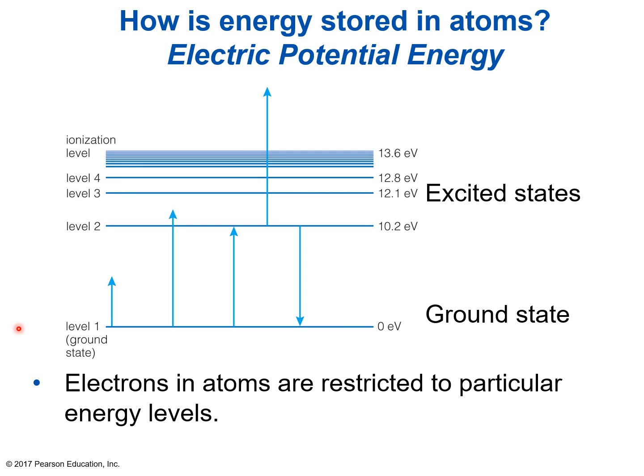As I mentioned in the previous slide with the Bohr model of the magnesium atom, electrons in atoms are restricted to particular energy levels. So an electron can exist at level 1, the ground state, or level 2, or level 3, or level 4, but there is no in between. So let's take an electron right here on the lower left at the ground state. And let's say we give it a little kick, just like kicking the soccer ball. So we give it a little bit of energy, and that energy can come from a photon or some other different methods, but we give it some energy.